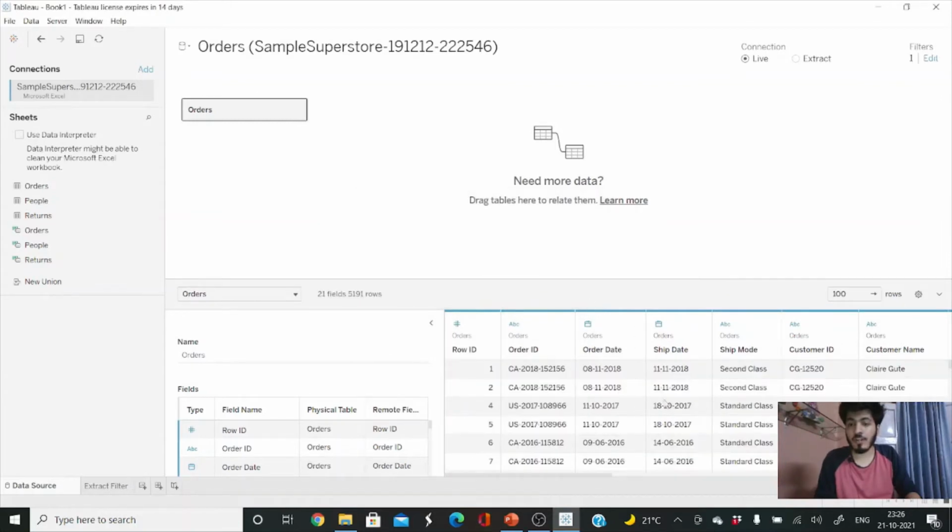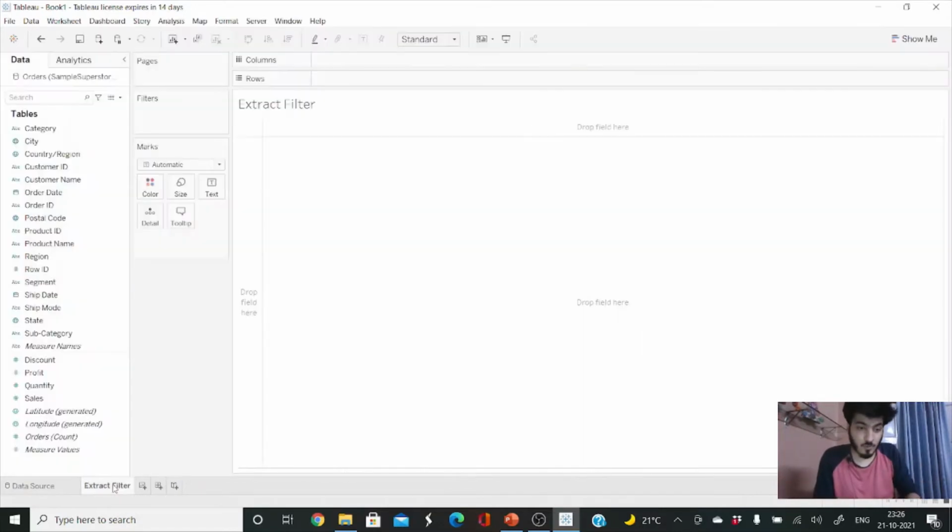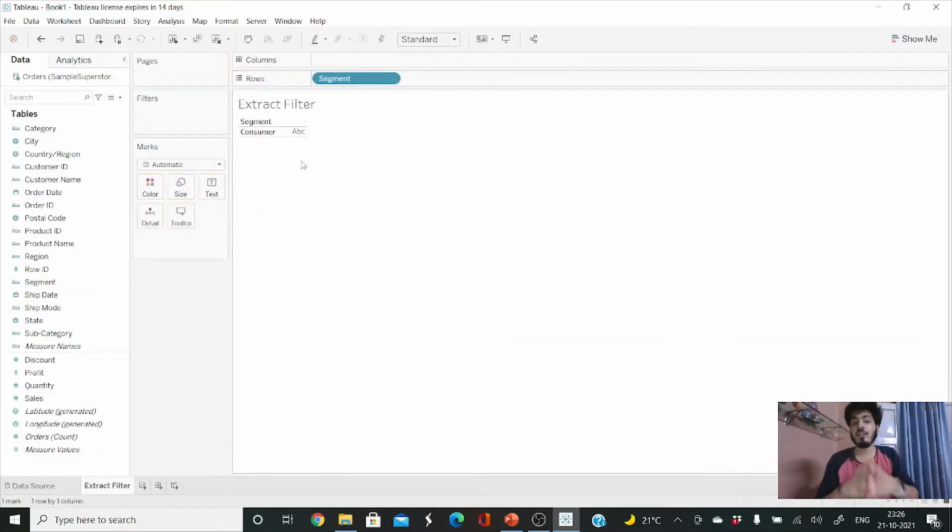Perfect. So you saw that it got loaded now. The filter has been applied. In a data source filter, it will not create a new file, whereas in the extract filter we saw a .hyper extension file was created. So now let us see whether our filter has been applied or not. If I drag segment on the row shelf, perfect, you can see only the consumer segment is showing in this particular example, but we were having three different segments before. So this is how we apply data source filters.